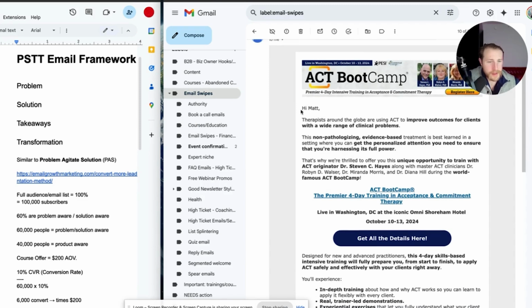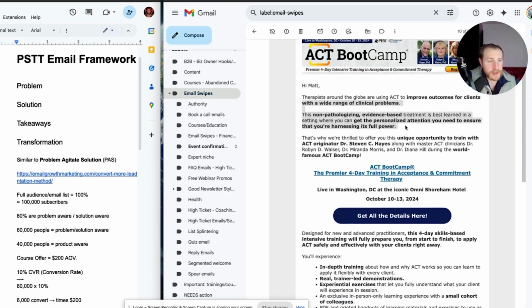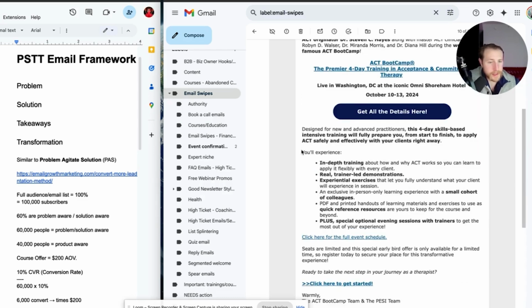Here's another example. Hi, Matt. Therapists around the globe are using ACT to improve outcomes for clients with a wide range of clinical problems. This is a little bit more direct, jumping straight into the solution a little bit. It's kind of like people are doing this to solve this problem, but it's still kind of the same idea. It's still following that same problem solution framework right here, right? Like problem, solution. And then you'll experience, right? Takeaways. Transformation. Apply ACT safely and effectively with your clients right away.